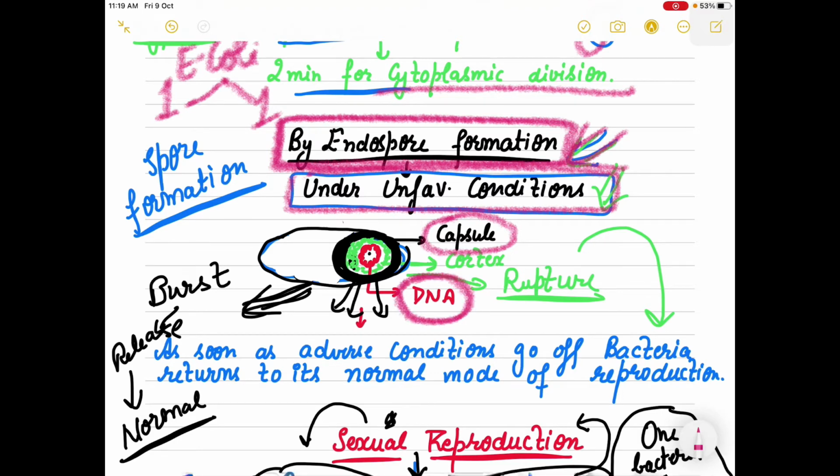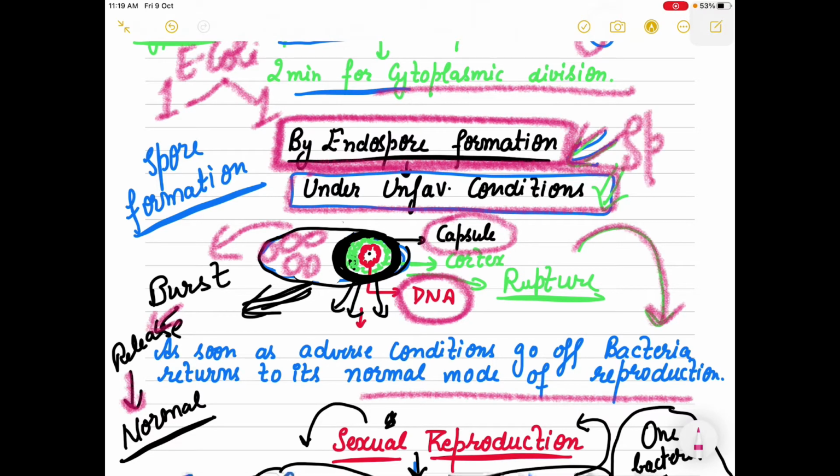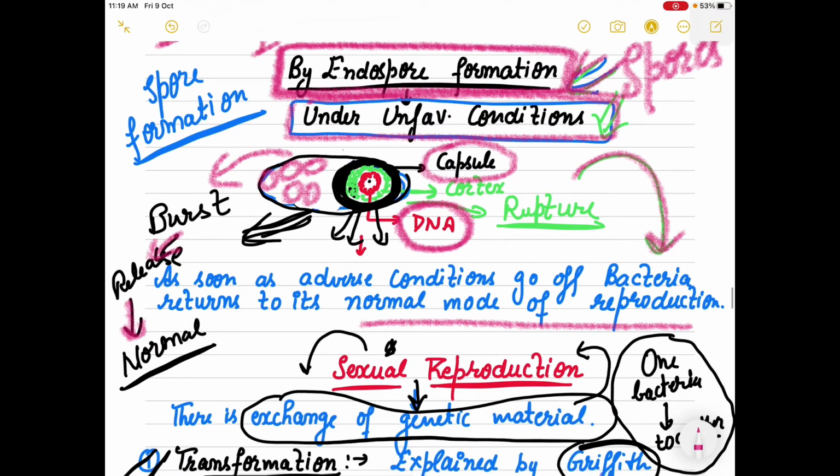So whenever there is a favorable condition, then this cell bursts out, releases all the cells and then starts forming the normal mode of reproduction. So the capsule is the structure, or the spores, that are formed during unfavorable conditions, in the adverse condition, and once the adverse condition goes off, the bacteria returns back to normal.